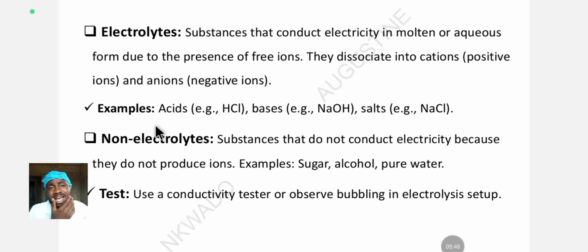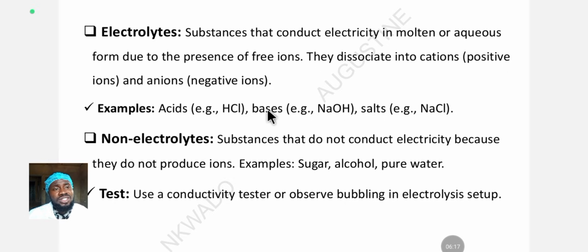So what are the examples of electrolytes? The first example we have here is acid. Most acids are electrolytes because they are conductors and they easily dissociate and ionize. All strong acids are electrolytes. That's also among the properties of acids: acids are electrolytes. They conduct electricity because of the presence of free ions. They can ionize.